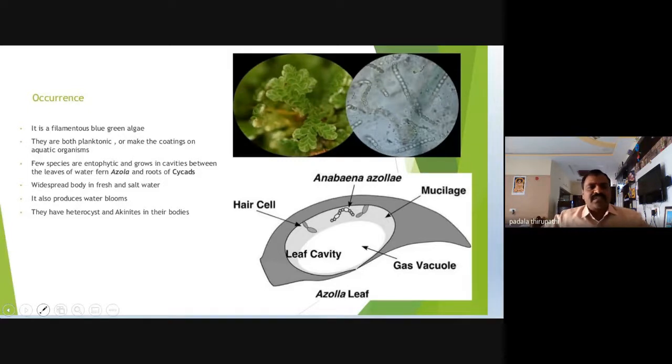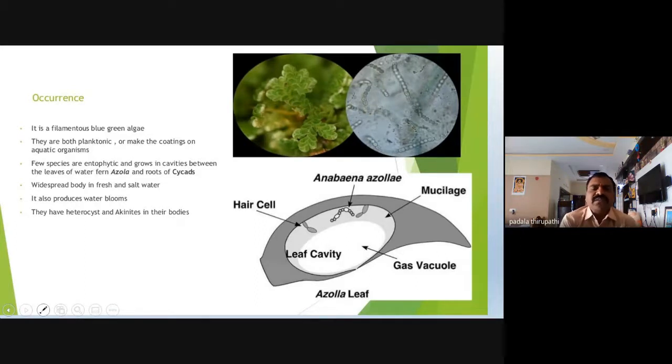Cycas roots are a special type of roots that are anti-geotropic in nature. The roots are finger-like structures. We can call them coralloid roots. The coralloid roots contain these Anabaena filaments inside the special type of roots of the Cycadaceae members.